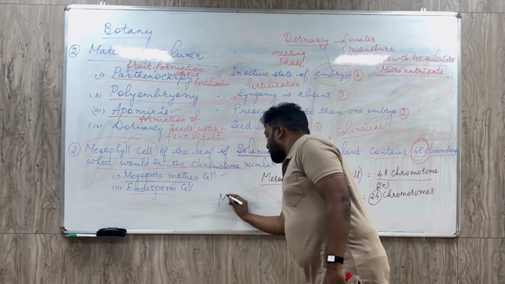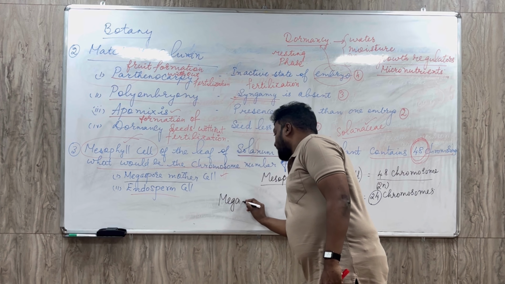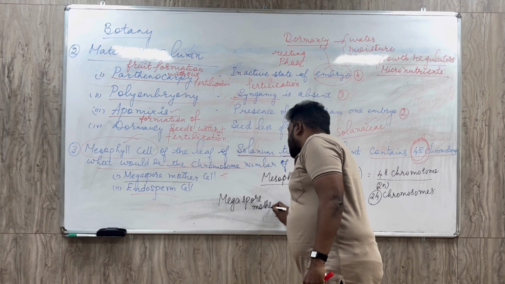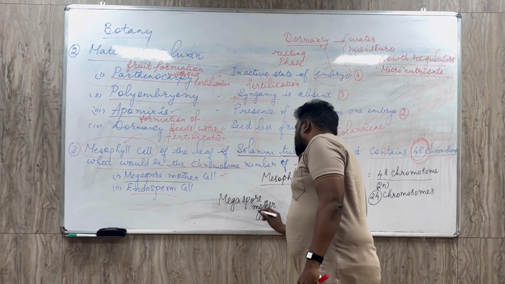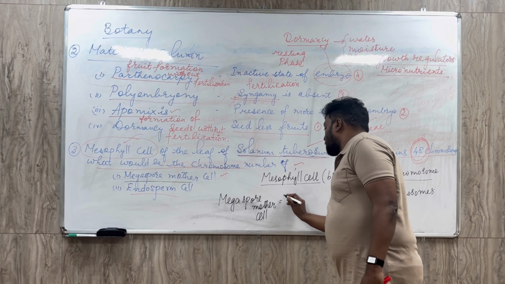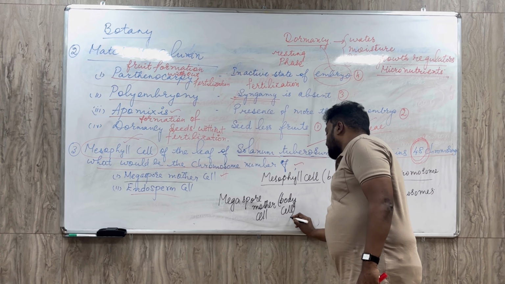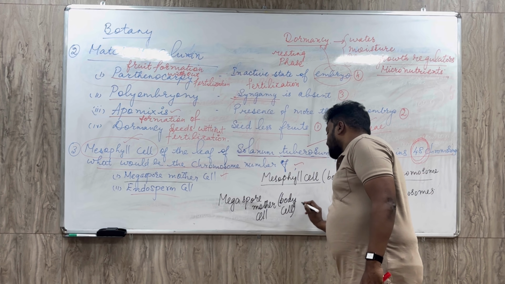See, this megaspore mother cell is also a body cell. So therefore, this also will comprise 48 chromosomes.